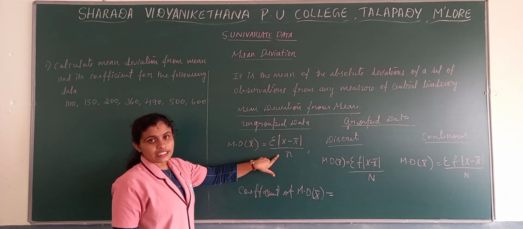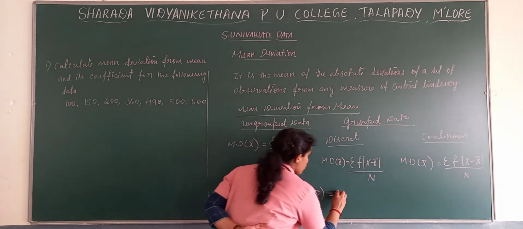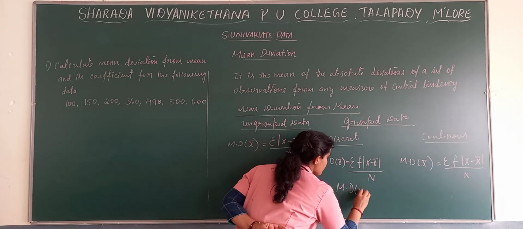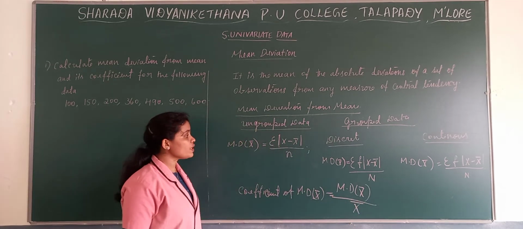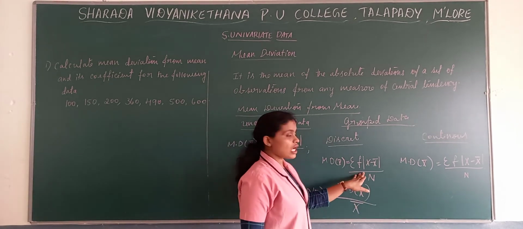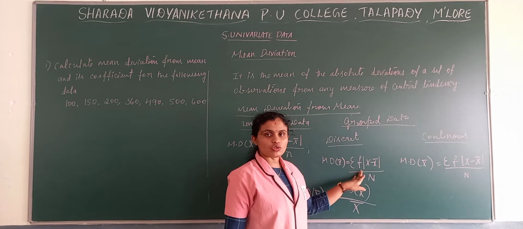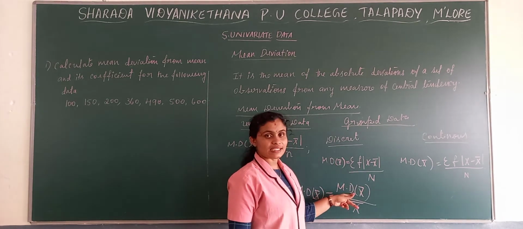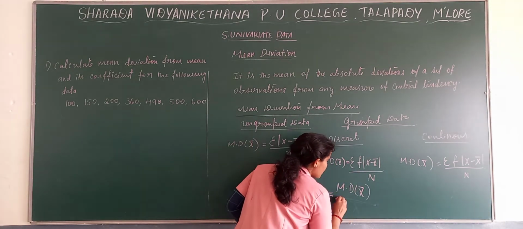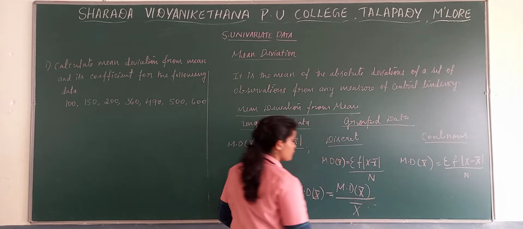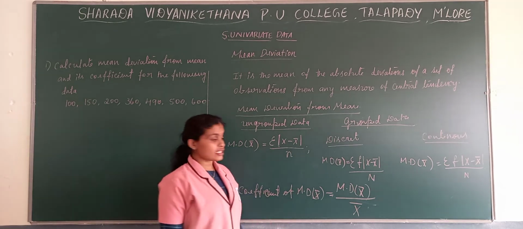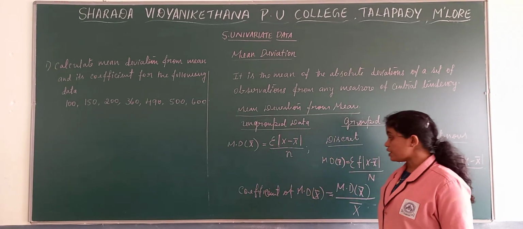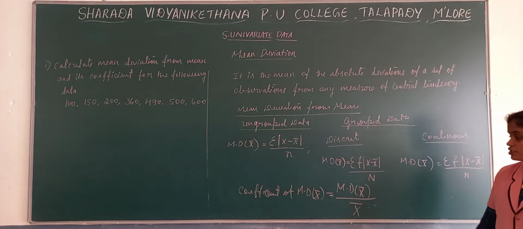Mean deviation from mean divided by mean. Whatever answer you get after applying the mean deviation from mean formula, that answer is divided by mean. Similarly, this is the coefficient of mean deviation from median.